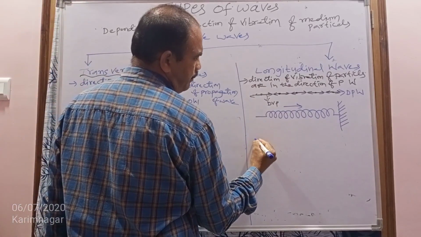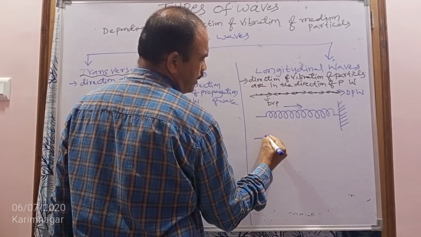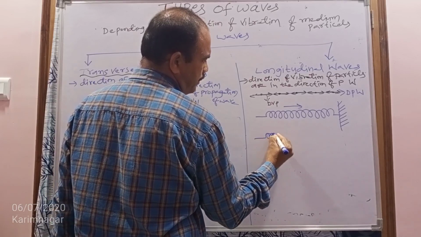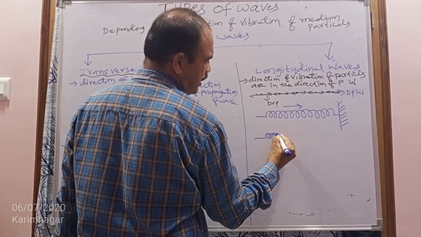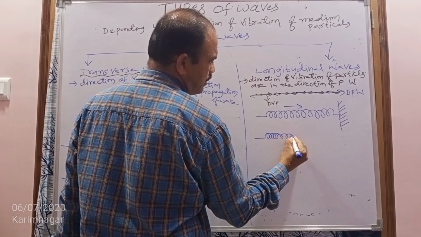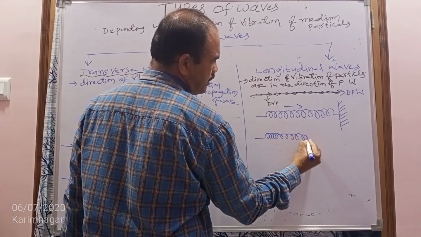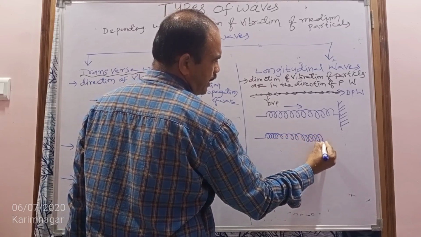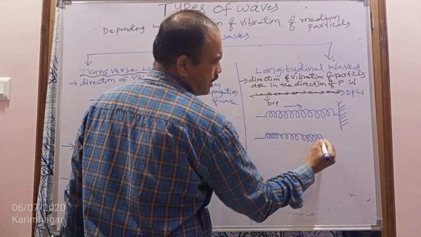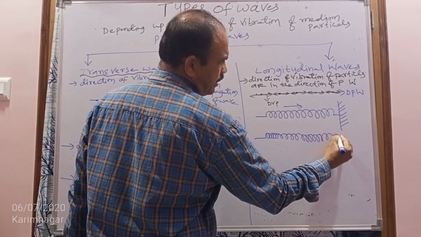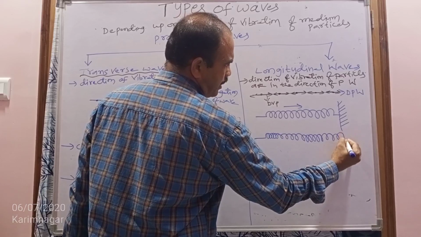After some time you can observe that at some places the rings of the spring come closer, and at other places the rings of the spring are far from each other. So finally the spring looks like this.